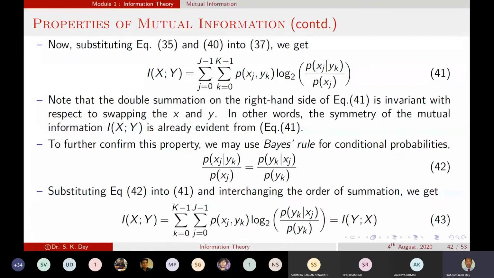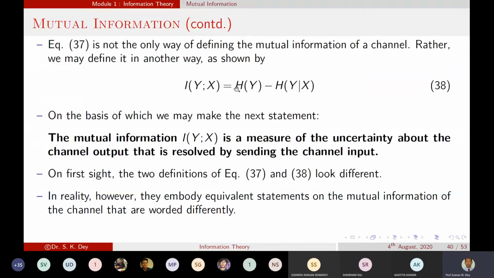Are you getting this thing or not? So now in equation number 41, if we replace X and Y, this X make it Y, and this Y make it X, that means we interchange the positions, it will be equivalent to this term.